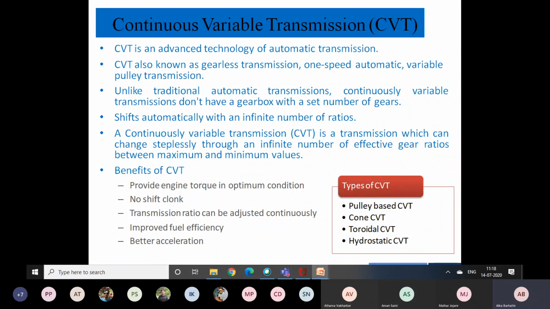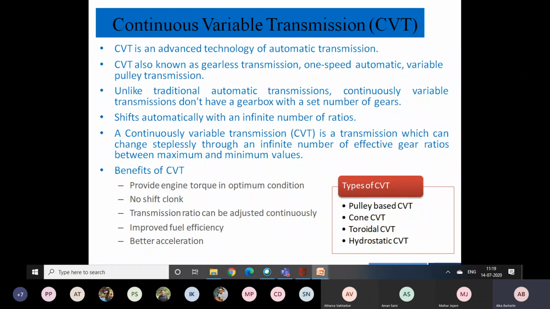Whereas in automatic, depending on the speed, by sensing the speed, your gear ratio will be adjusted automatically. The difference between the gear ratio of automatic and manual we have seen. As compared to manual, automatic transmission is very complex. But the advantage is there is no need for any manual interference for changing the gear. So that is all about automatic and manual transmission.